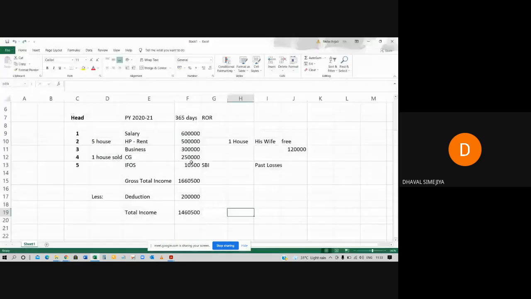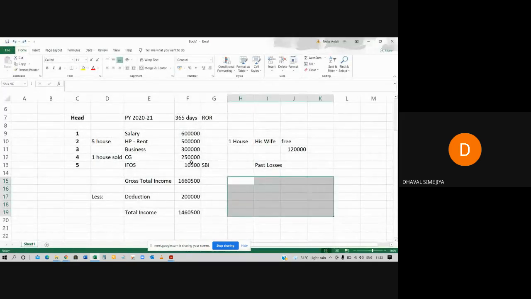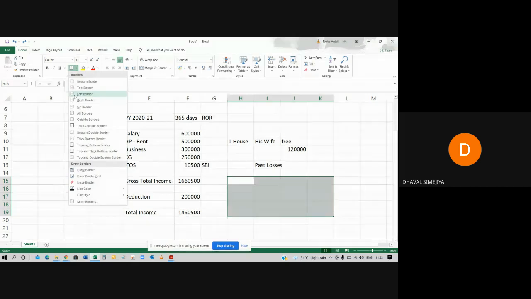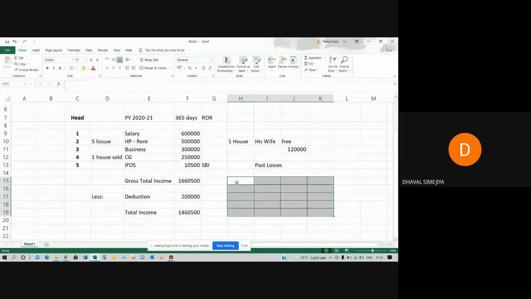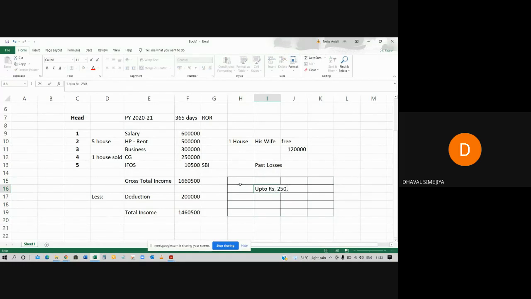So if I want to write down here, up to rupees 2,50,000, no tax. Okay, clear?